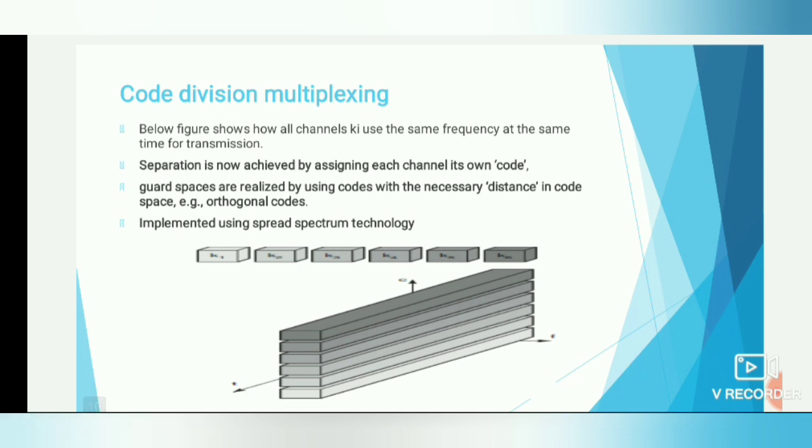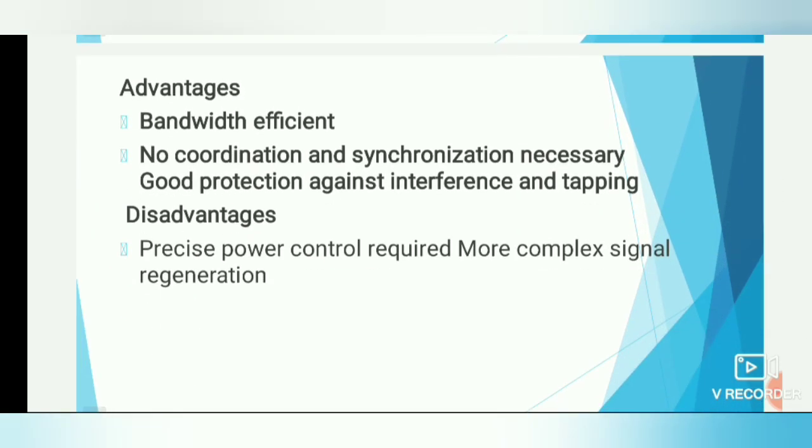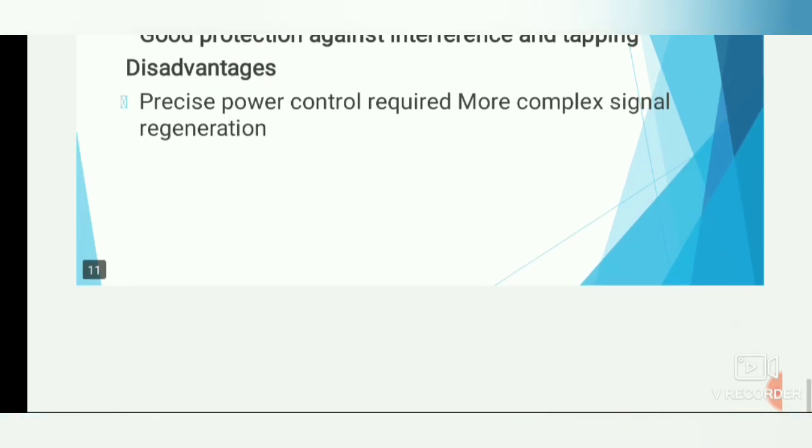Then we move to code division multiplexing. Here the figure shows that all the channels Ki use the same frequency at the same time for transmission, but separation is achieved because each channel uses its own code. So guard spaces are realized by using codes with the necessary distance in code space, for example orthogonal codes, implemented using spread spectrum technology. The advantages of code division multiplexing are that bandwidth is used efficiently, no coordination and synchronization is necessary, and there is good protection against interference and tapping. The disadvantages are that precise power control is required and signal regeneration is more complex.